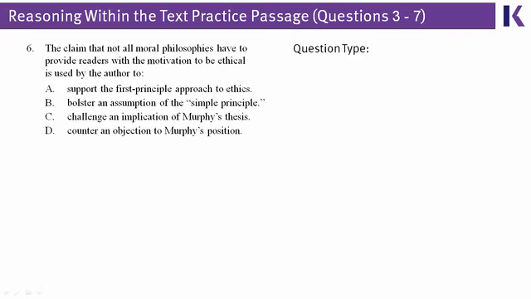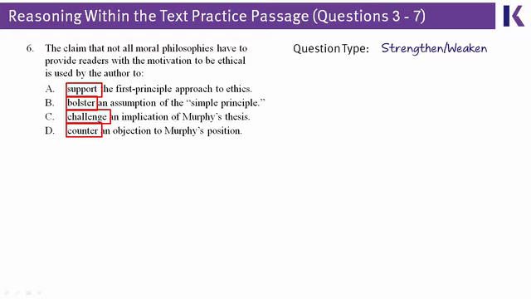And question 6 is another one, though it's a little bit harder to tell. Question 5 said weaken right there in the question stem. Question 6, though, doesn't show its true colors until you get to the answer choices. But once you do, it's very clear. The answer choices say support, bolster, challenge. All of these verbs are about strengthening or weakening an argument.